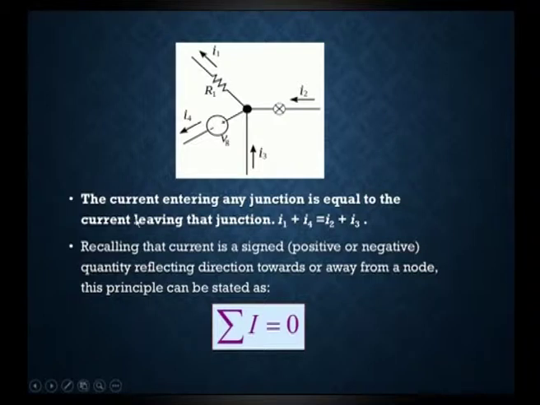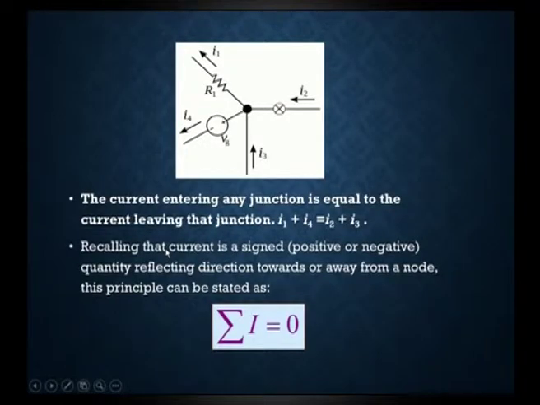With the help of a figure we can understand how the current equation will look for the KCL rule. The current entering any junction is equal to the current leaving that junction, which is what KCL defines. Here the currents entering are I2 and I3, so I2 plus I3 is equal to I1 plus I4, the currents leaving. The sum of currents entering a junction is equal to the sum of currents leaving that junction, which is called Kirchhoff's current law.